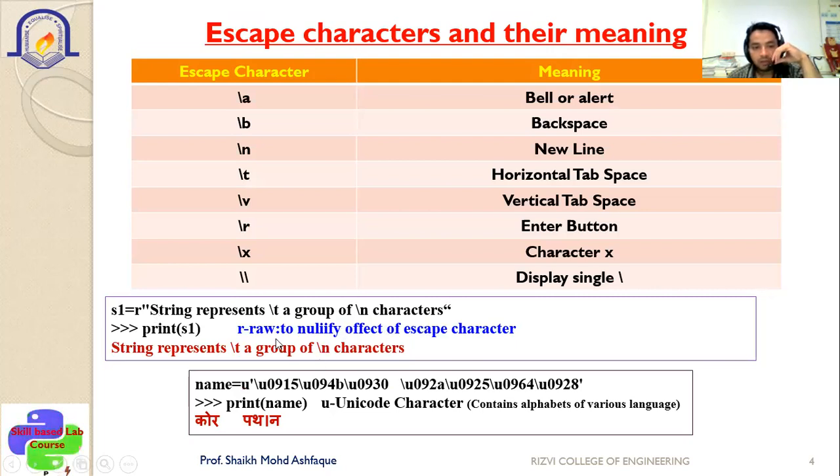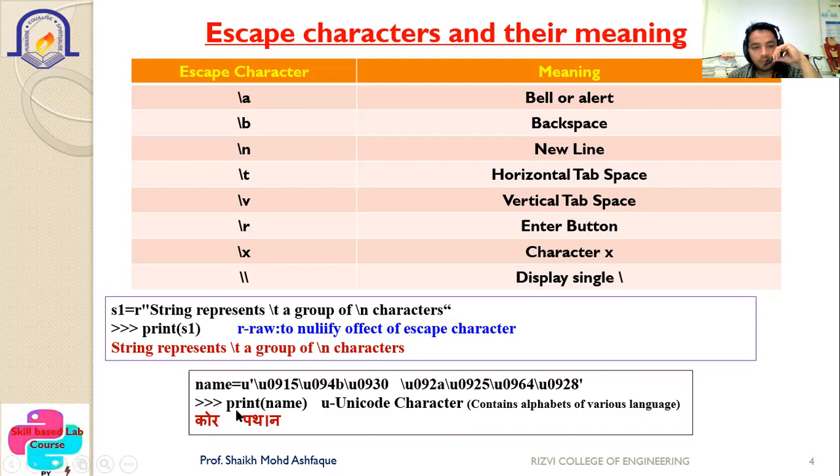R is nothing but raw, which is basically used to nullify the effect of the escape sequence characters. So whenever you are using R in front of the string, and inside the string you are trying to use escape sequence characters, it will nullify the function of that escape sequence character and it will be treated as part of the string. So you can see the output as string represents \t, a group of \n characters. But if you are not using the R, it will apply the functions of \t as well as \n. If you want to nullify it, you can use the R.